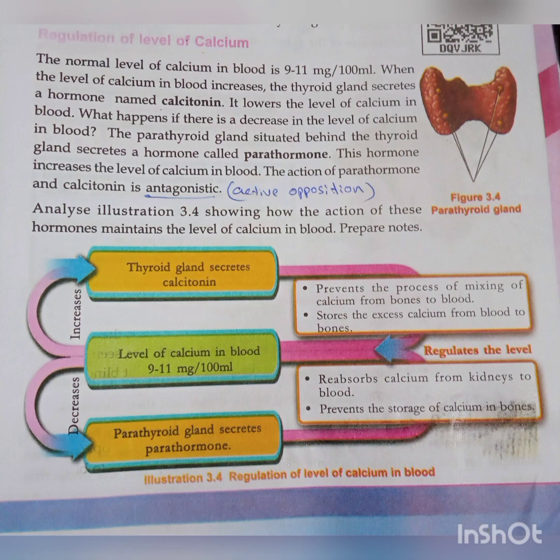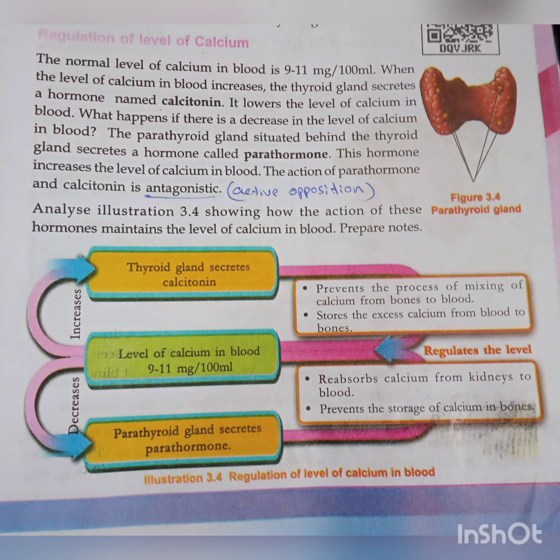Understood? No? When calcium in the blood has already increased, calcitonin prevents the mixing of calcium from bone to blood. One more function is to store the excess calcium from the blood into bone. If there is excess calcium in the blood, it is stored in bone, and you should know that. What will happen if the calcium decreases? The parathyroid gland produces the hormone parathyroid. What does this do? It reabsorbs the calcium from the kidney to the blood.